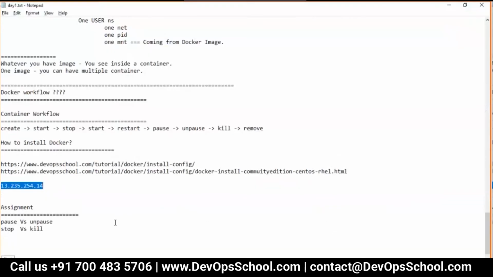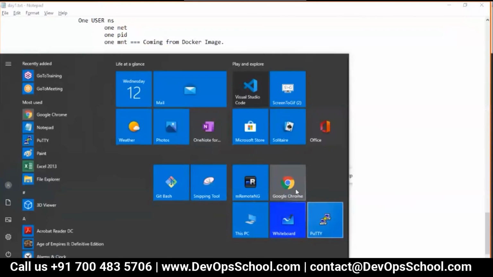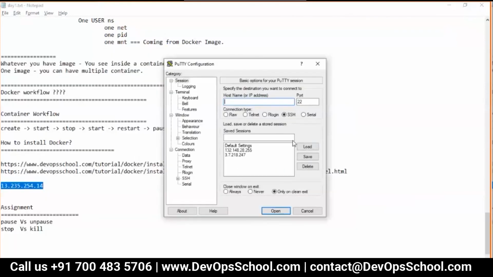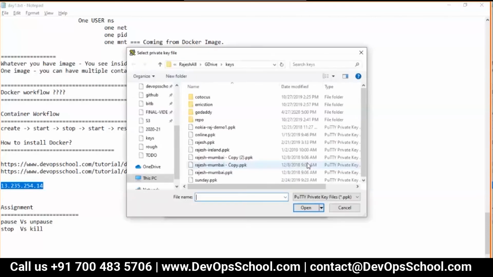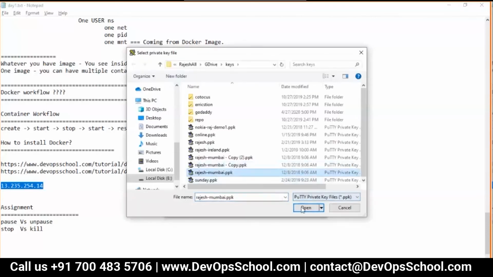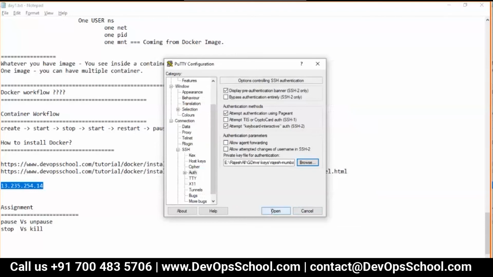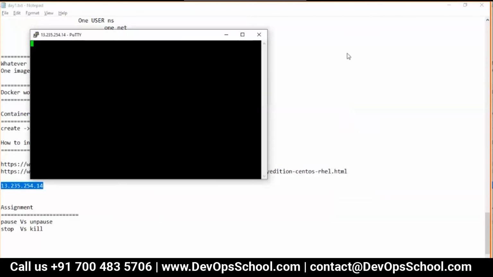I hope you are comfortable using PuTTY and all. Or if you are using Mac, you can use SSH. A PEM file is needed, I'll give it to you. Now I put the PuTTY IP address. I have keys, I don't have a password. I look at the PPKs, I'll give you the PPK file. This is my PPK file. Open up and done.